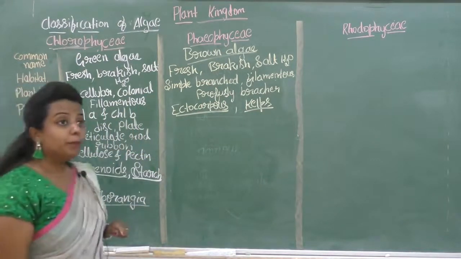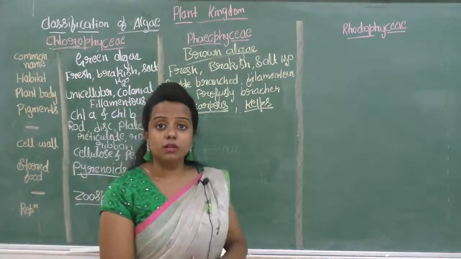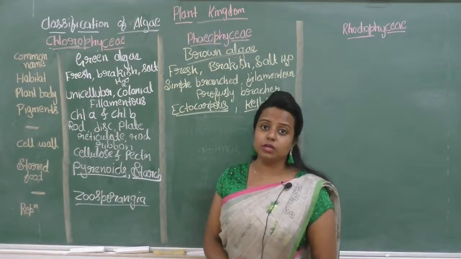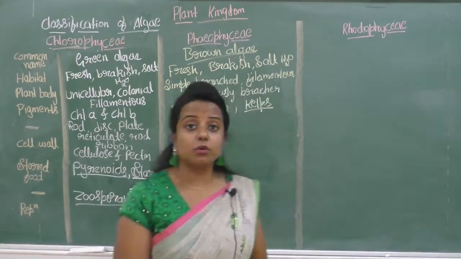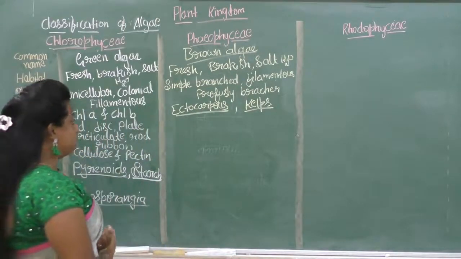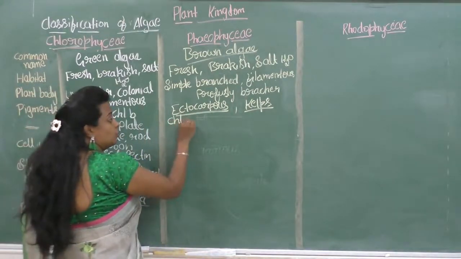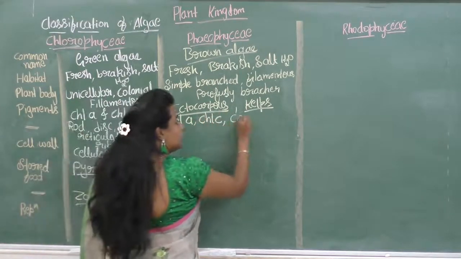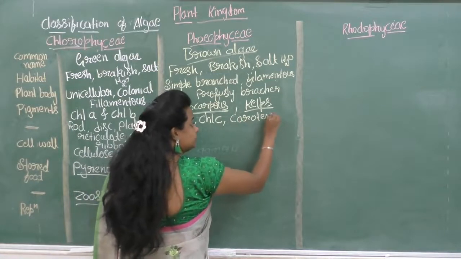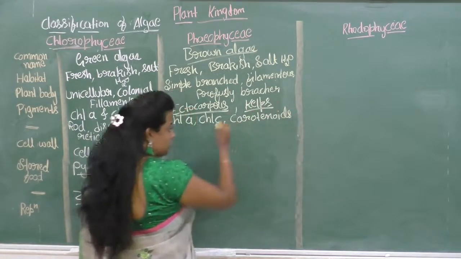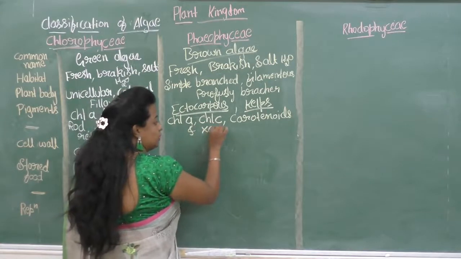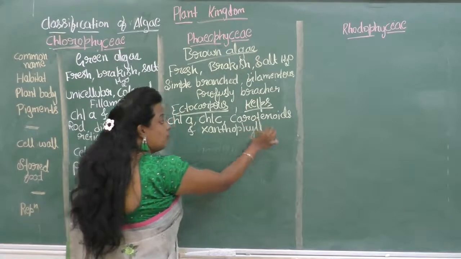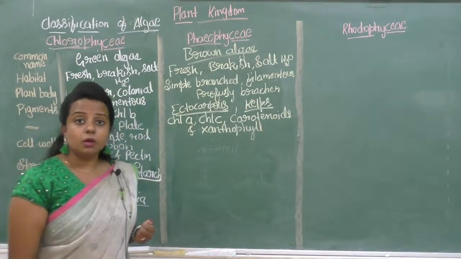Next is about the pigment. Here the Phaeophyceae is brown in color. Why is it brown in color? Because an abundance of pigments are present here. The pigments are chlorophyll A, chlorophyll C, carotenoids and xanthophyll. So these are the four major pigments which give a brown color.